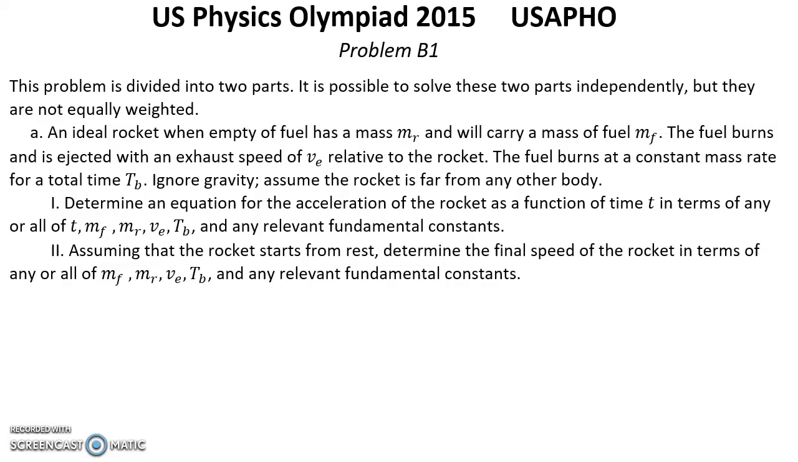Question 1. Determine an equation for the acceleration of the rocket as a function of time t in terms of any or all of t, mf, mr, ve, tb, and any relevant fundamental constants. Question 2. Assuming that the rocket starts from rest, determine the final speed of the rocket in terms of any or all of mf, mr, ve, tb, and any relevant fundamental constants.